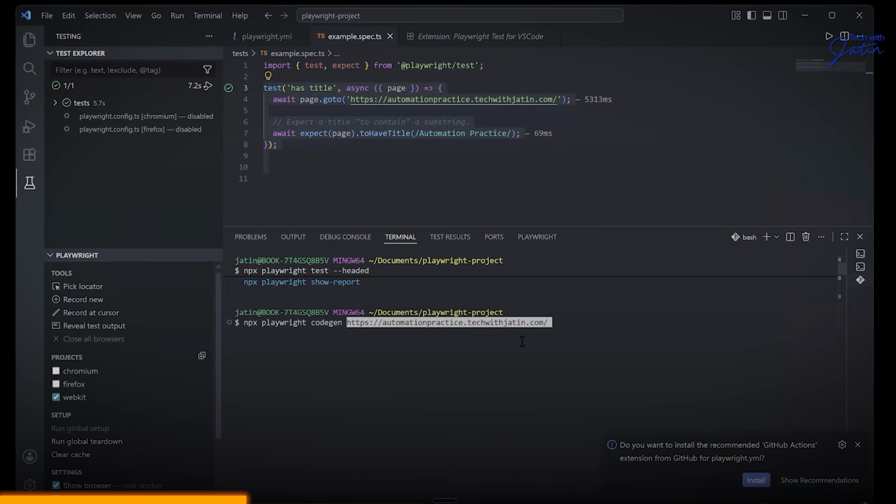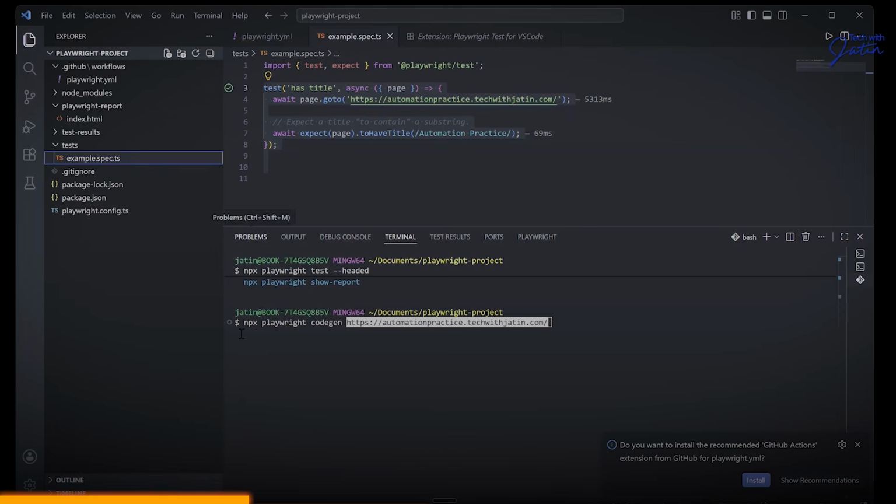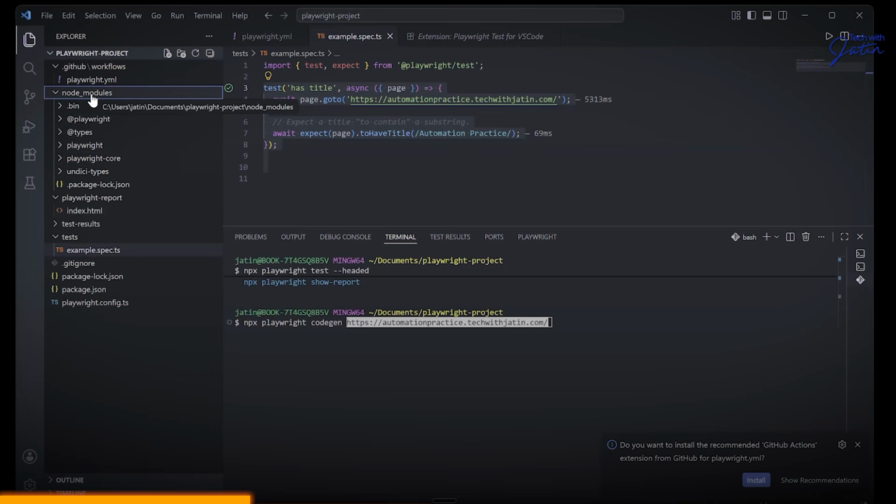Acha, one thing I forgot to talk about NPX. What is the difference between NPM and NPX? Yes. What is the difference between NPX and NPM? Don't give me the full form over here, please. Whenever you're talking about NPX Playwright, when you say NPX popping up into picture, we're talking about the node package executor. And over here, when you say NPX Playwright, it is going to use the Playwright module, which is there in your node underscore module.